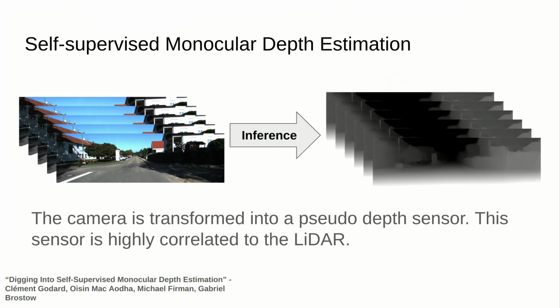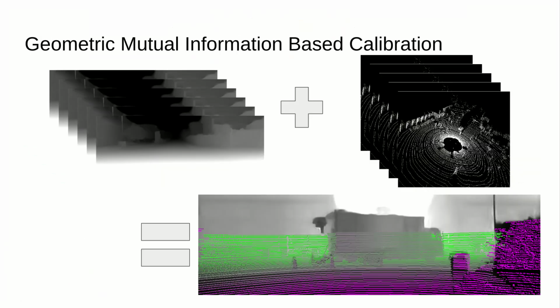Our approach uses self-supervised monocular depth estimation networks, which have been popularized starting in 2017, to transform the camera into a pseudo-depth sensor. This pseudo-depth sensor is then highly correlated to the LiDAR, which is a real depth sensor. We then calculate what we call the geometric mutual information between the image, which has been transformed into a depth map, and the LiDAR point cloud. And as you see in the graphic on the bottom of the projection of the point cloud onto the image, these two are highly correlated and share mutual information.